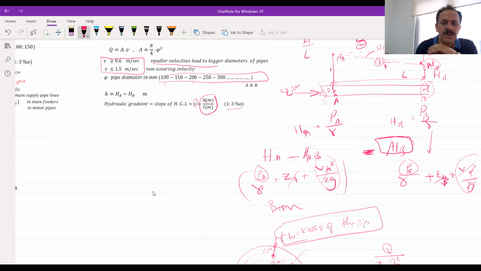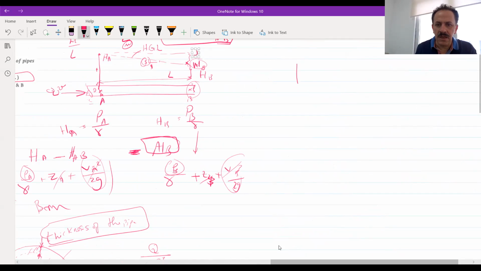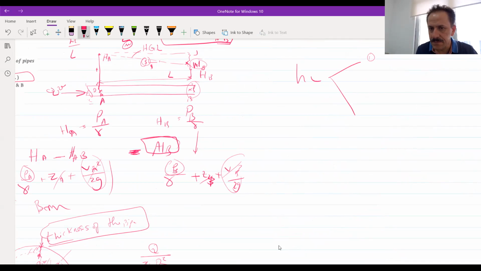So the two most common equations that we are using, the head losses will be calculated by using two methods. The first method is the Darcy-Weisbach equation, and the second is Hazen-Williams.